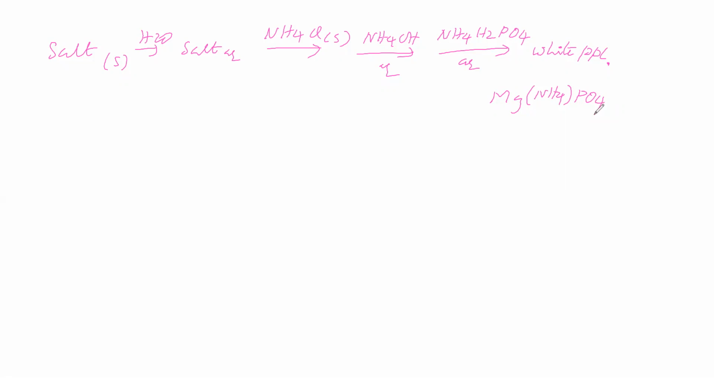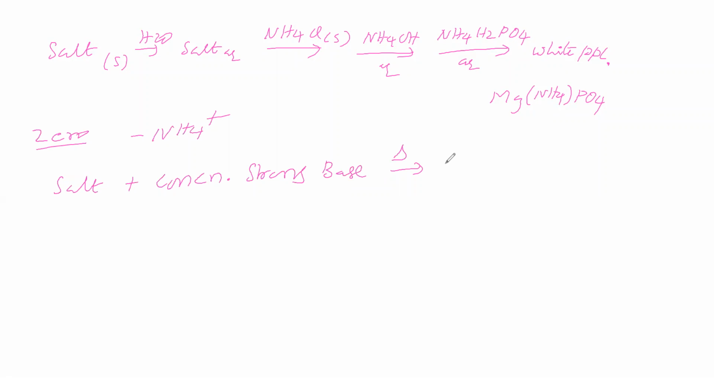Then we will see group 0. Group 0 means ammonium ion. Take the salt directly, add a concentrated strong base, for example sodium hydroxide, and heat the contents.